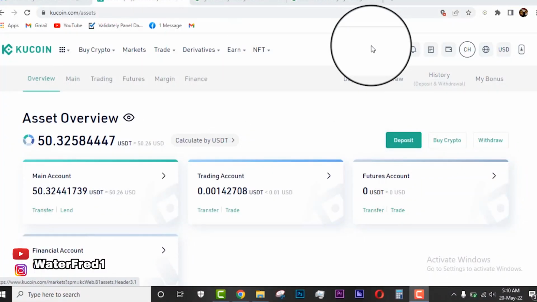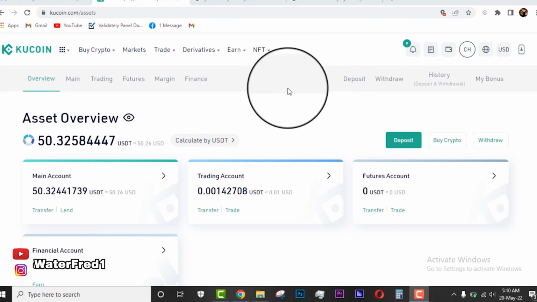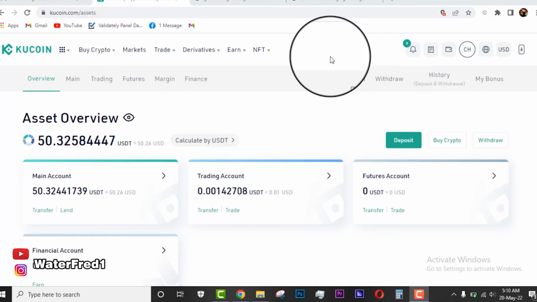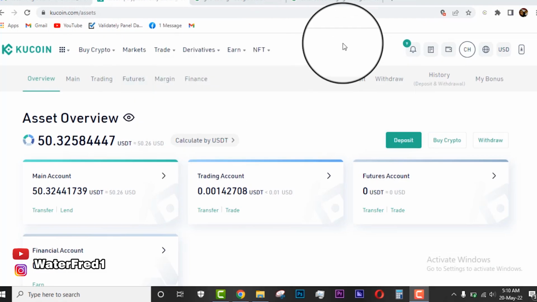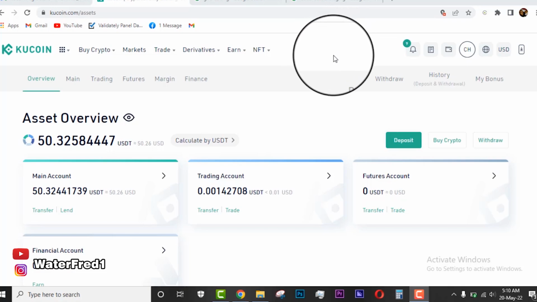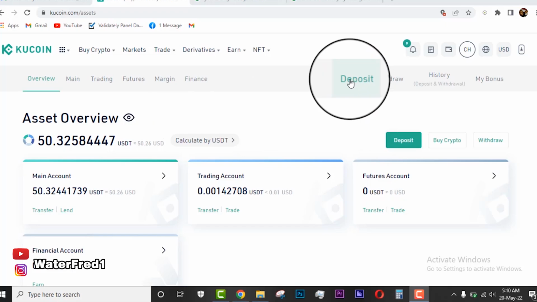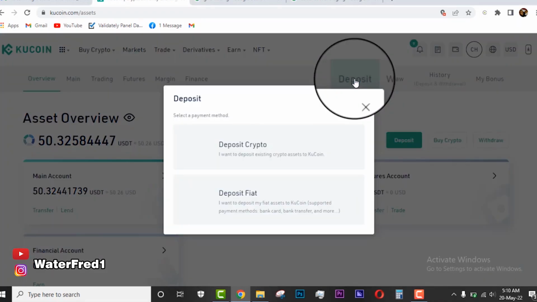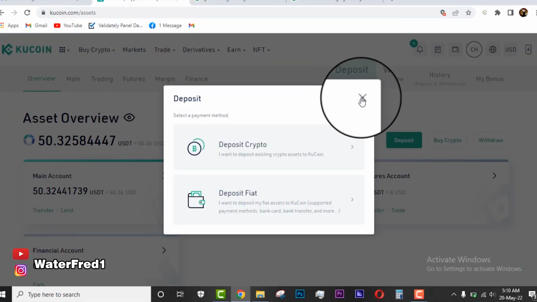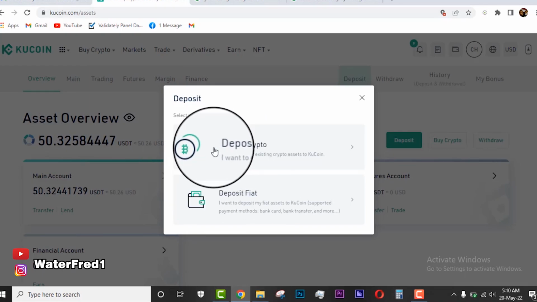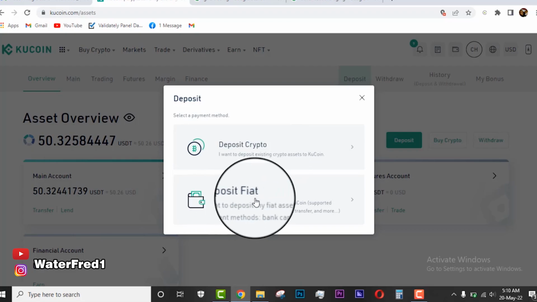Today, guys, I'll be teaching you how to use the Kucoin trading bots to make money. But before we dive into the different trading bots and how you're going to earn income with these trading bots, I would like to show you how to quickly deposit money on Kucoin. If you want to deposit money on Kucoin, it is just as simple as clicking on deposit right here. When you click on deposit, you can do this right on phone and laptop, and you see just 2 options. You can deposit via crypto deposit, or fiat deposit.